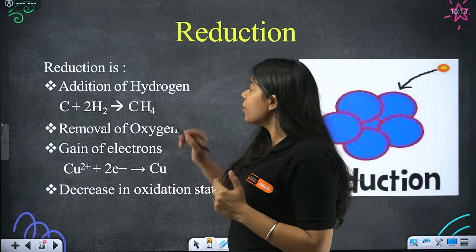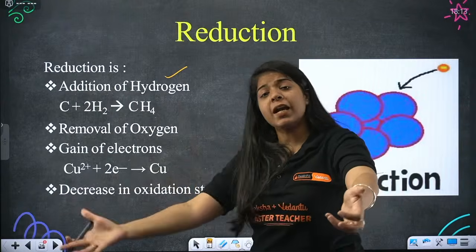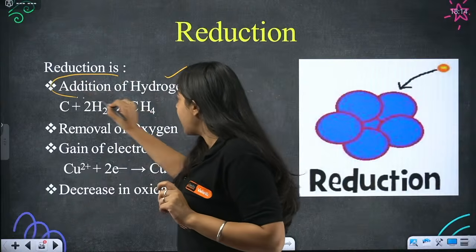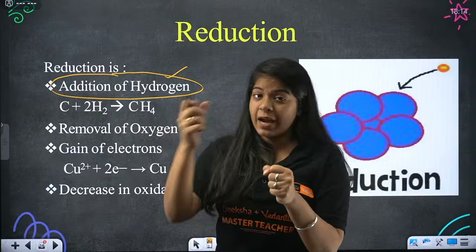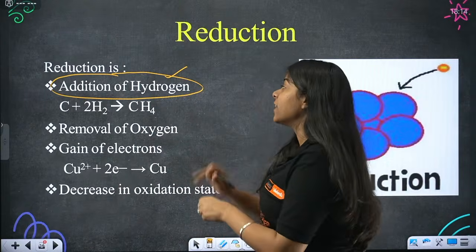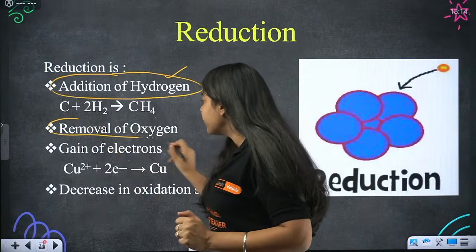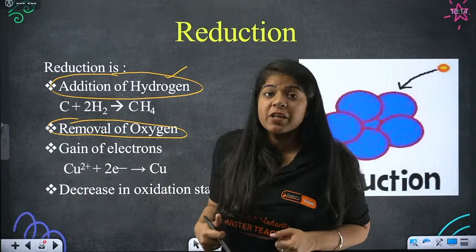Now, reduction is addition of hydrogen, or addition of electrons. Slow down. Addition of hydrogen, C plus 2H2 gives CH4. So with carbon, hydrogen is added, that is addition of hydrogen. Or removal of oxygen. If I remove oxygen from me, that means reduction happened.